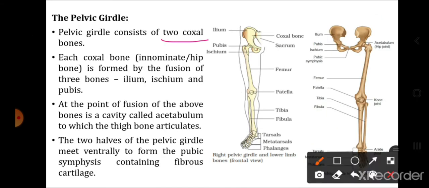Now the next one is the pelvic girdle. The pelvic girdle consists of two coxal bones. The coxal bones are also called the innominate bones or the hip bone. Each coxal bone, that is innominate or hip bone, is formed by the fusion of three bones.